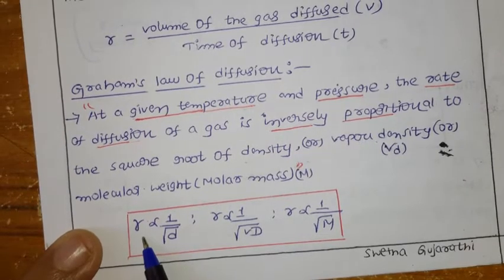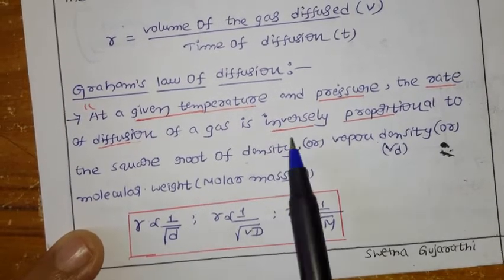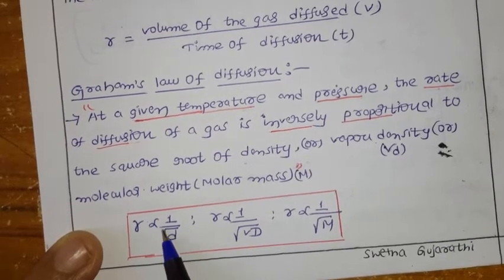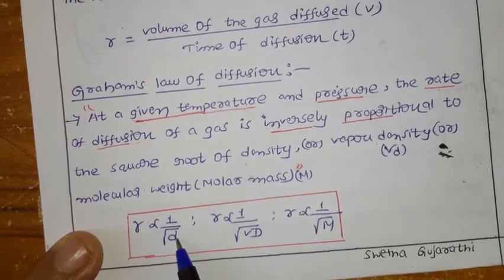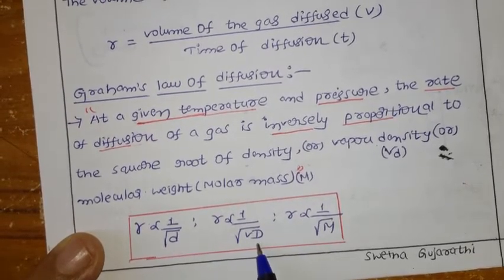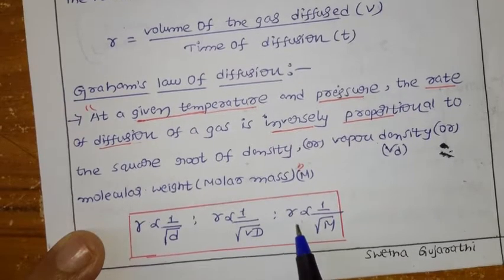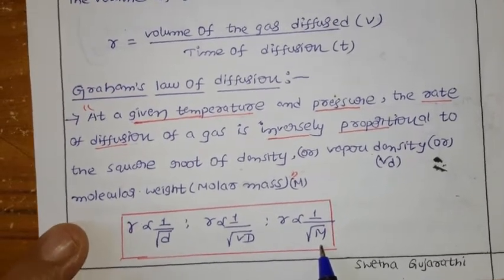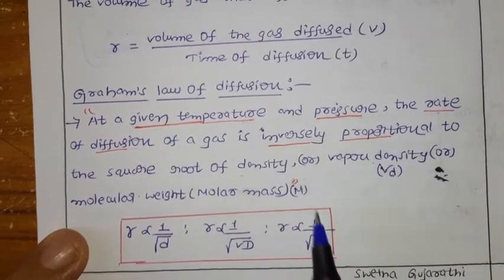Now mathematically, r is the rate of diffusion, and inversely proportional means that it is inversely proportional to the square root of density. Our rate of diffusion is inversely proportional to the square root of vapor density, or inversely proportional to the square root of the molar mass of the gas. So this is our Graham's law of diffusion.